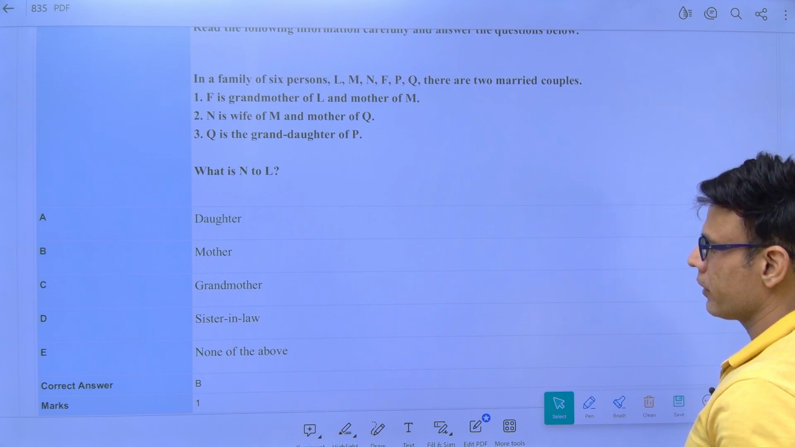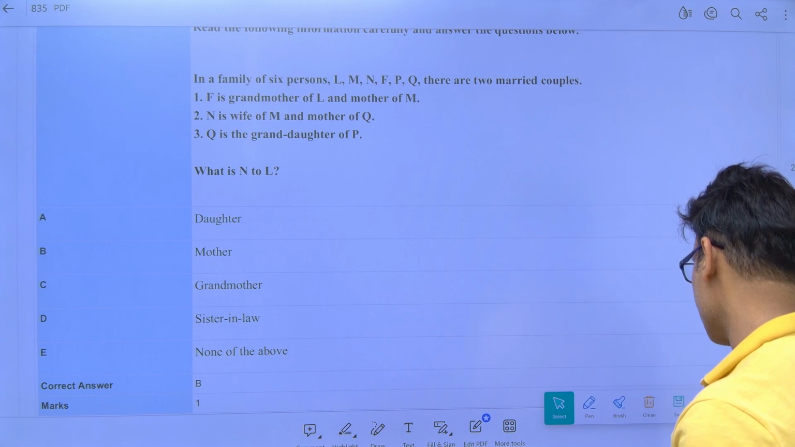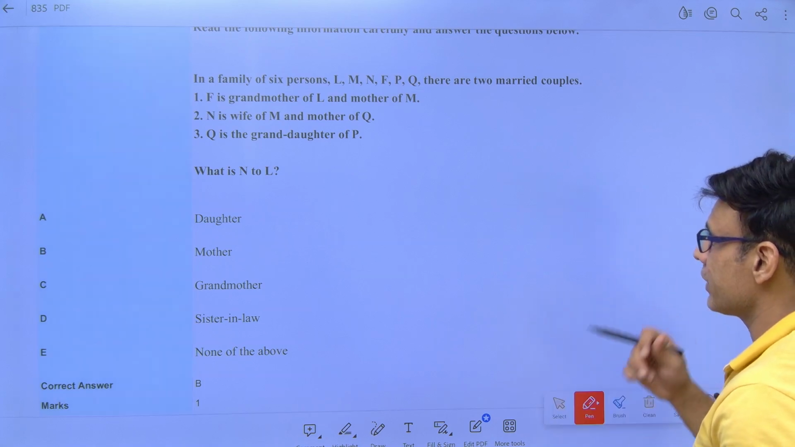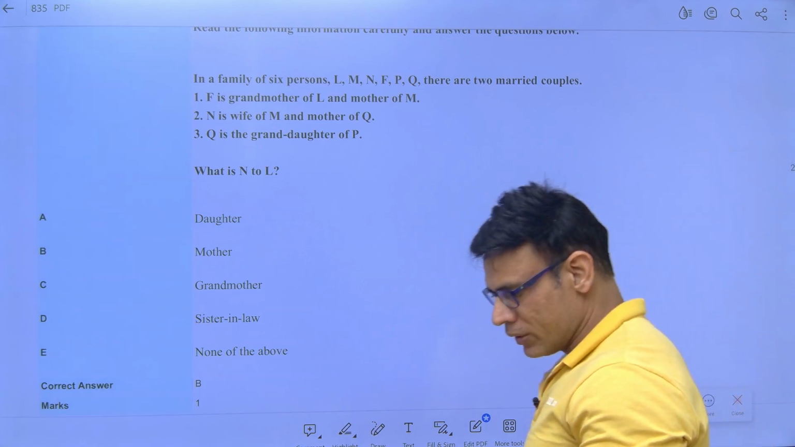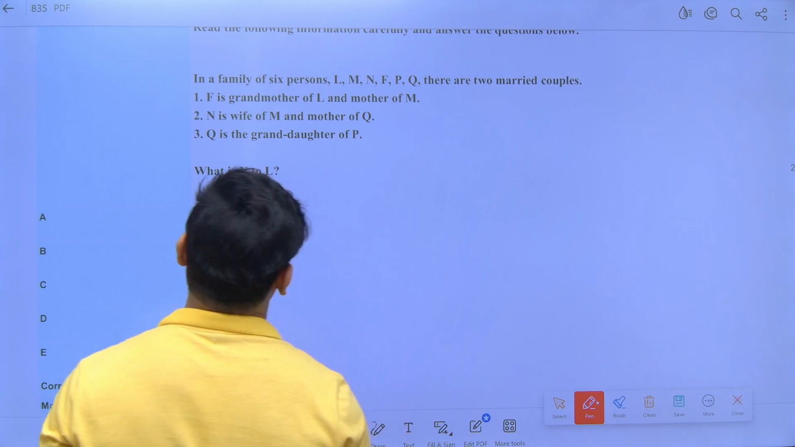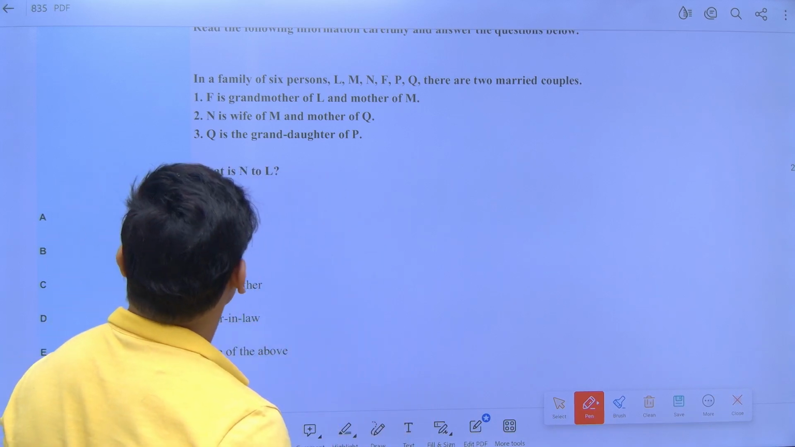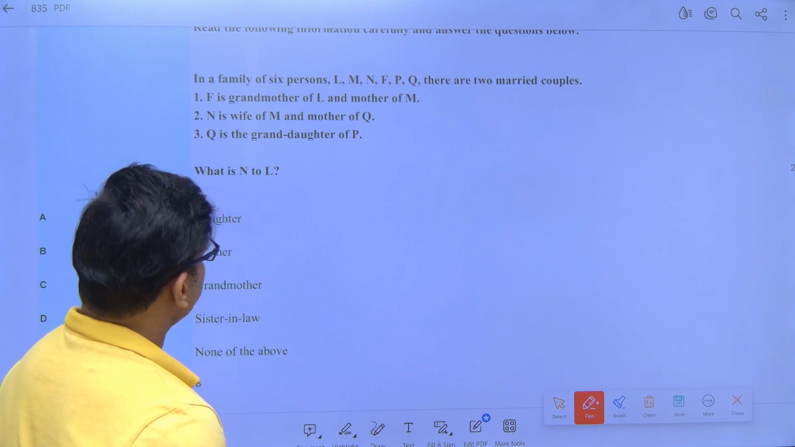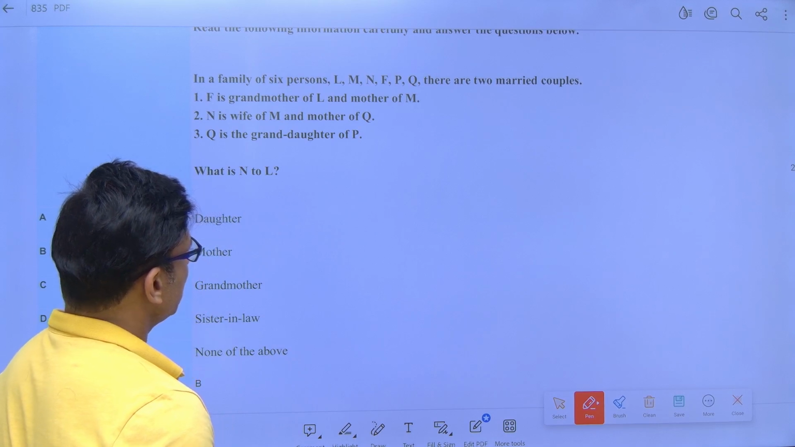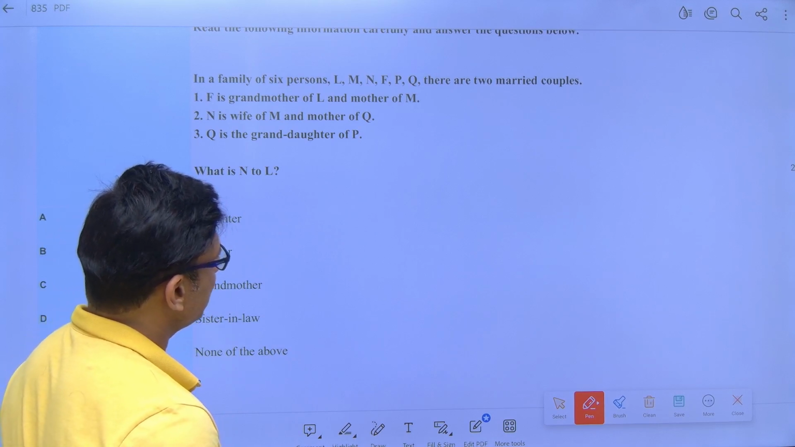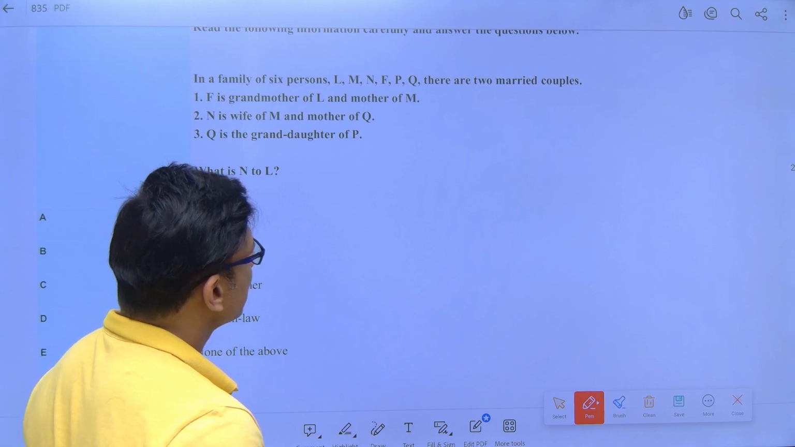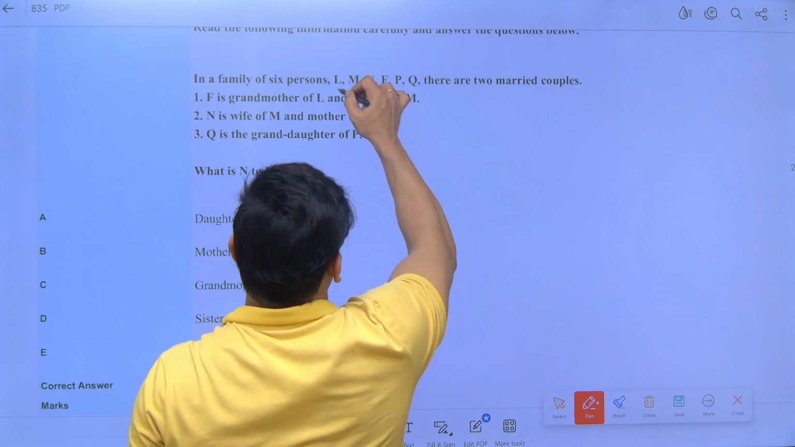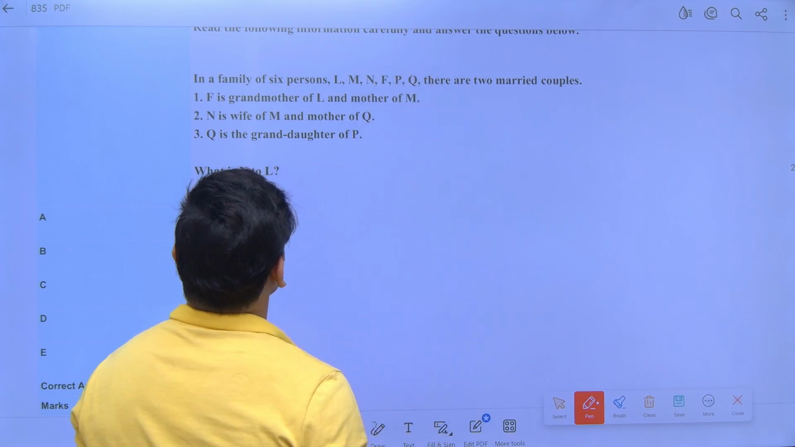Remember? This is another question which has appeared in the 2024 GPSC exam and JSO. And if you see JSO, Deputy Collector, they are all the same, they ask the same kind of paper in all of them, they don't change much. Okay, what is the question? In a family of 6 persons, the people are L, M, N, F, P, Q, there are 2 married couples. So if there are 2 married couples, that means there are 2 people who are bachelors because 4 people will be married. Now what is given?